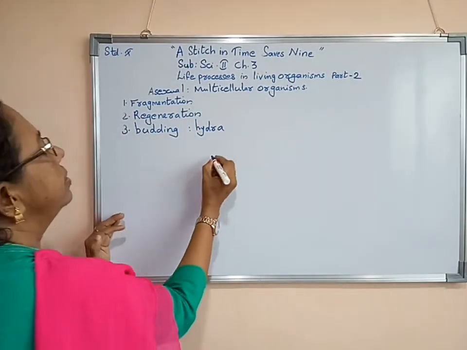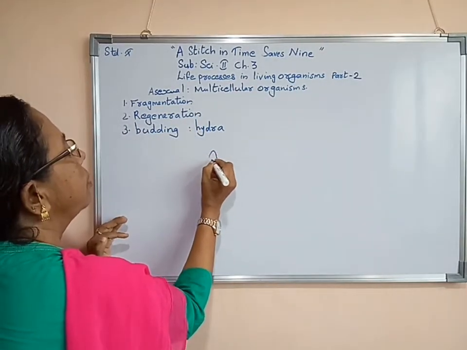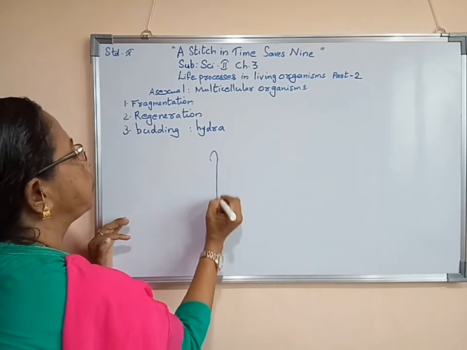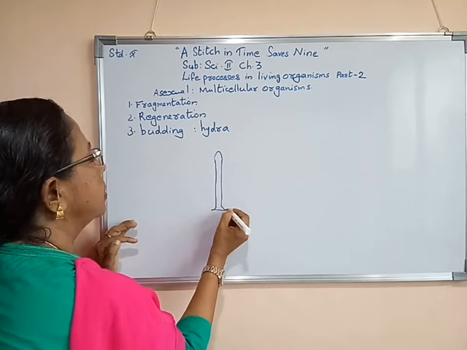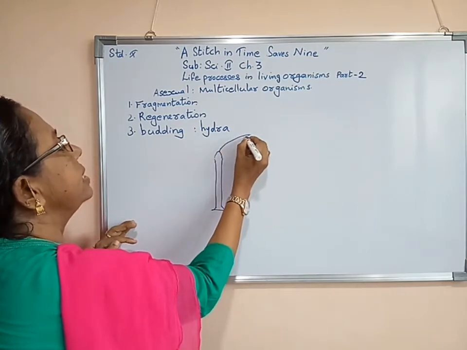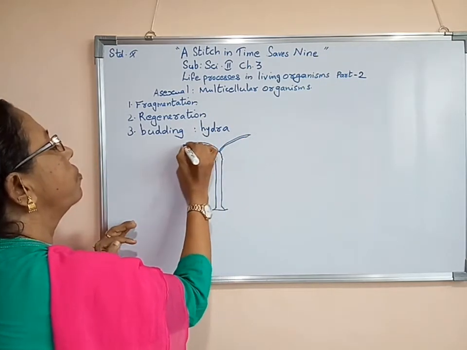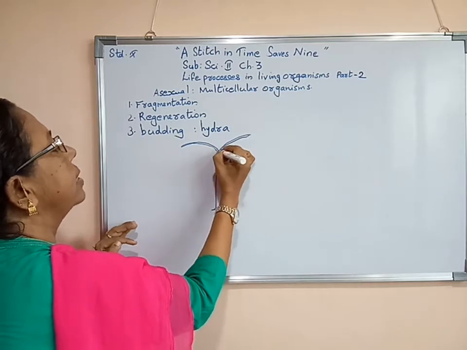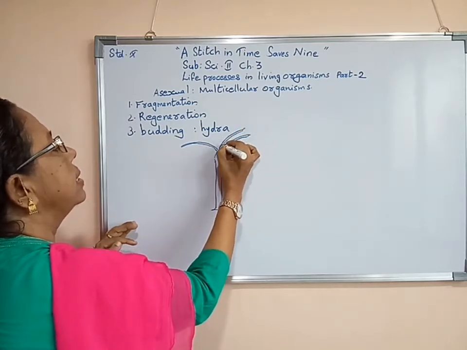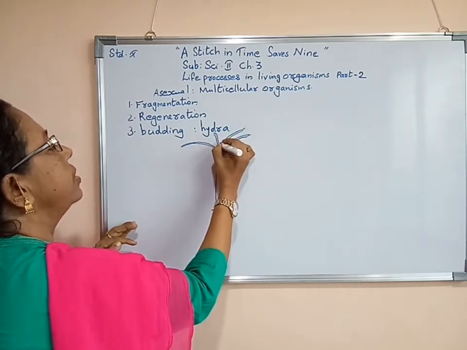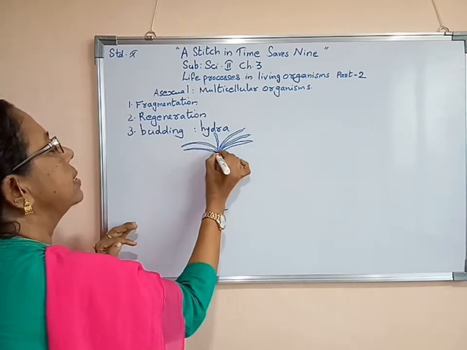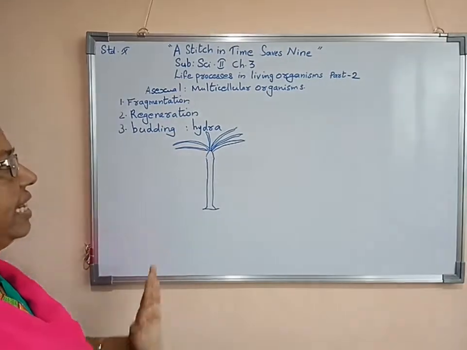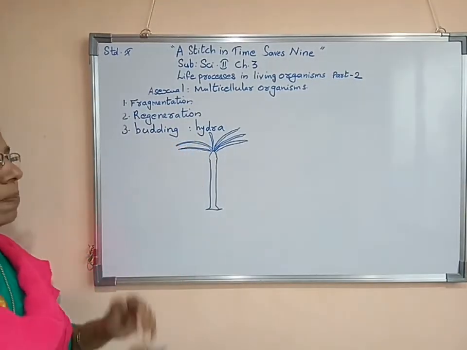So I will show you an example of Hydra. This region has a number of tentacles, which you might have studied in your previous class. So this is an example of Hydra.